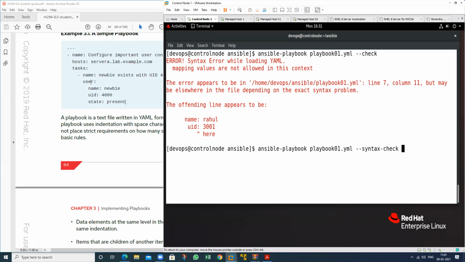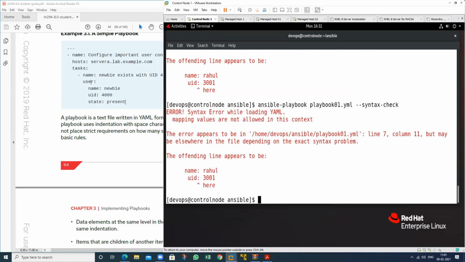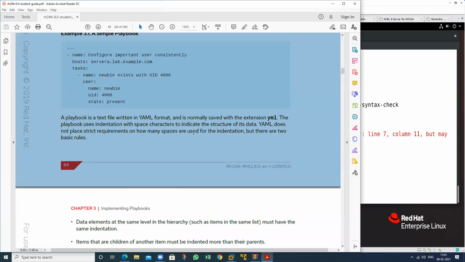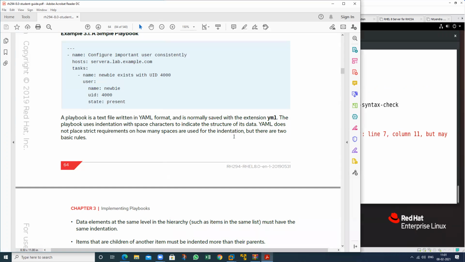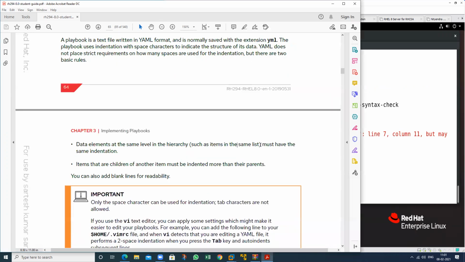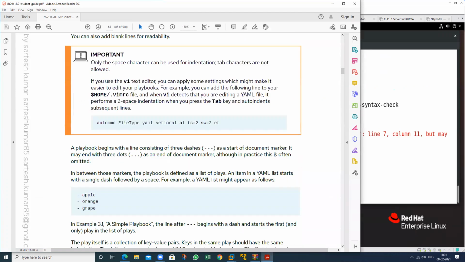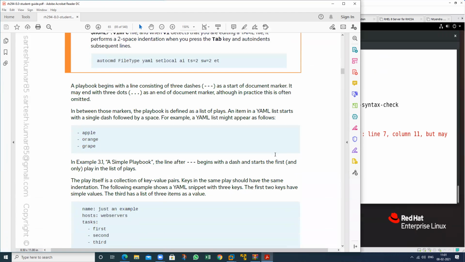And if you want to do the syntax check, it is the same mistake. So indentation should be matched. Same list, same item, and the indentation should be the same. See the same indentation, this one.